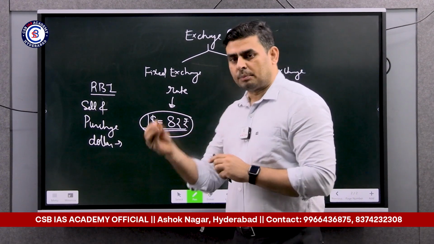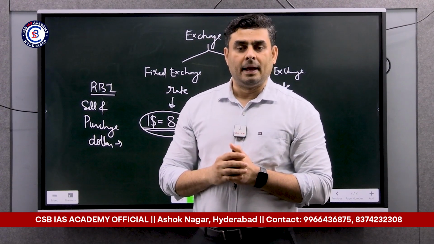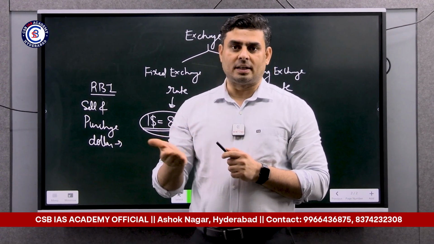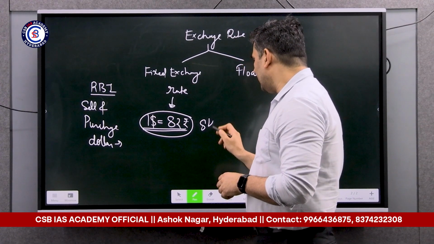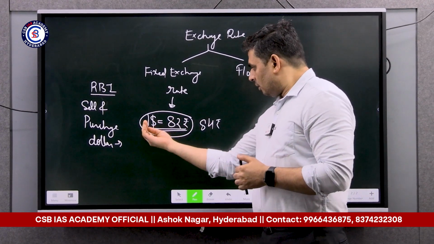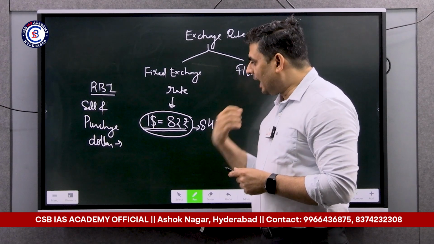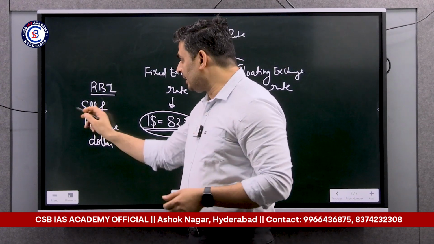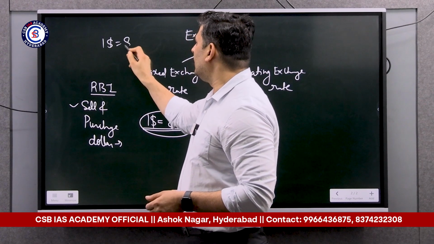Example. Suppose there is a huge demand of dollar in the market, and because the demand of the dollar has increased, might be rupee slides to 84 rupees. But what will RBI do? If $1 is going towards 84 rupees, then RBI will start selling the dollar at 82 rupees.